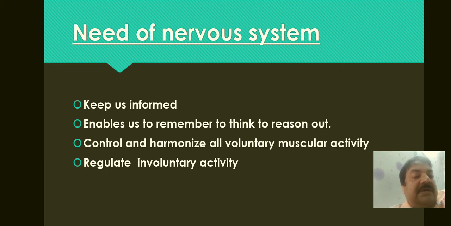So, involuntary activities, what are they? Which are not under our control. They go on, like beating of the heart, breathing, digestion, all this goes on. So they are not under our control, but they are also regulated by the nervous system. These are some of the points why we need the nervous system in our body.